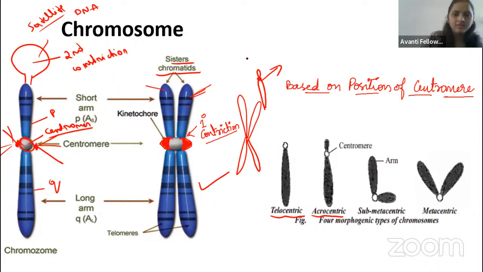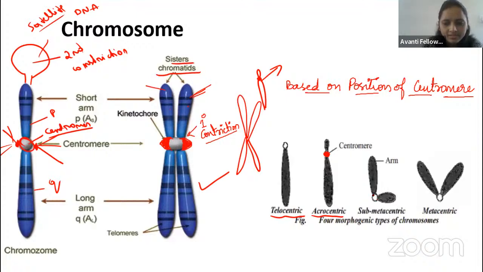But it is not present. Only homologous chromosome we will tell. Okay, fine. If the centromere is in a terminal position, we will call it acrocentric. Can you tell me which chromosomal structure the Y chromosome comes under? Can anyone tell me, guys?